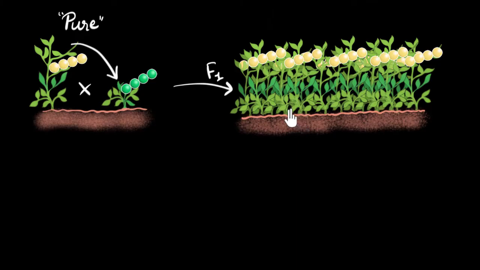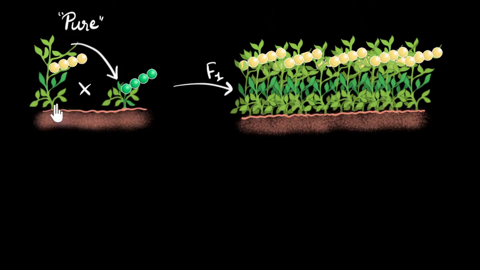Does this look surprising to you, that we didn't get any short plants or any green peas? Or do you think this is familiar? Think about this for a moment. Can you recall the law of dominance and see if you can answer why this is happening? And if you need a refresher, we've talked about them in previous videos on the dominance and segregation laws. So get ready to go back and check that.